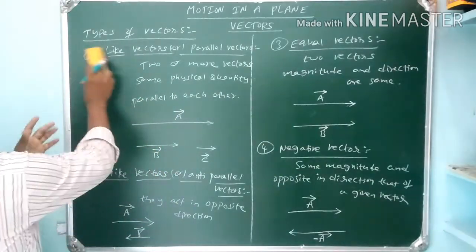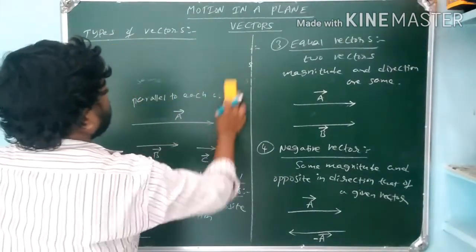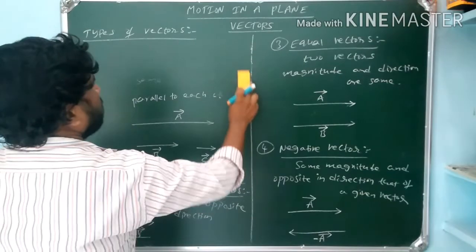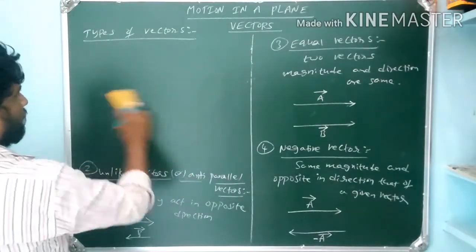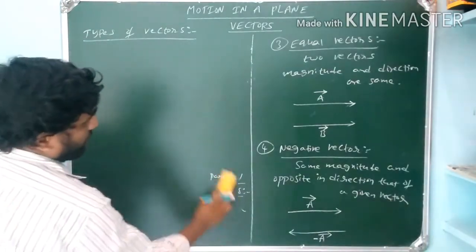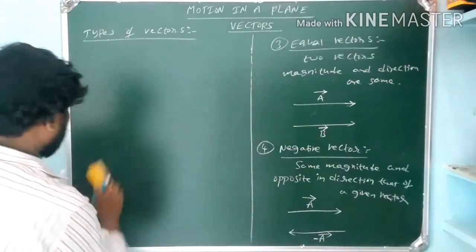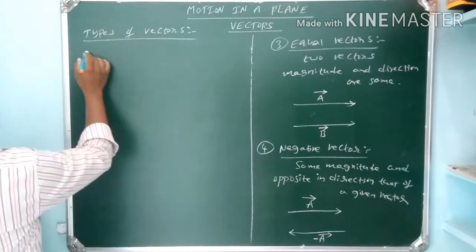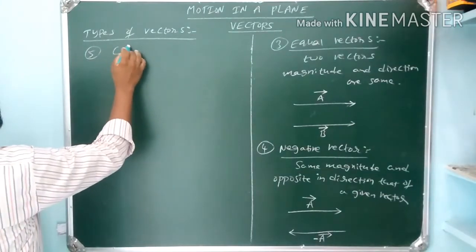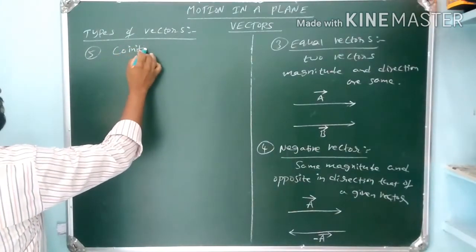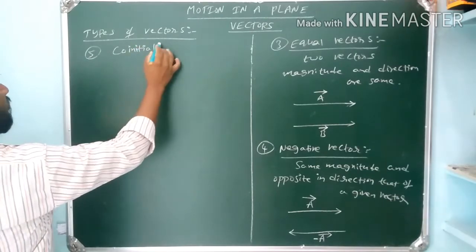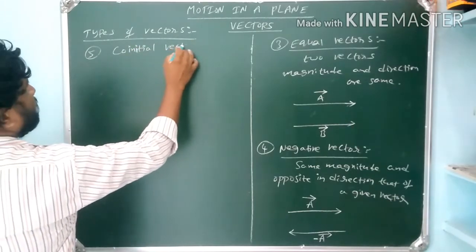Okay, and next one, fifth one, is co-initial vectors.